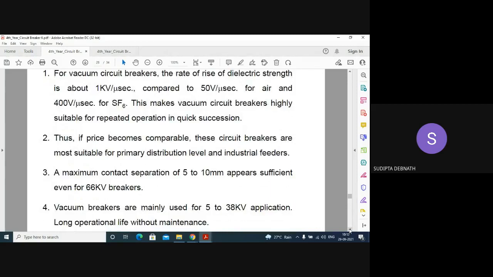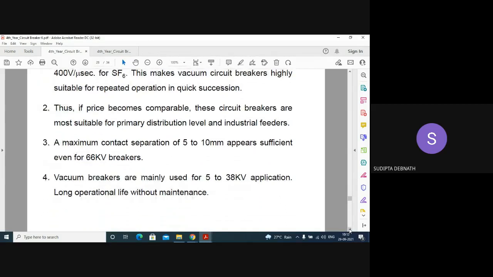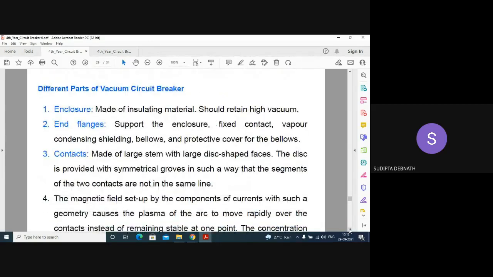Okay, contact separation means distance between moving contact and fixed contact. Vacuum circuit breakers are mainly used from 5 to 38 kV applications. So, long operational life without maintenance. Now, what are the different parts? You go through the figure and find out. The enclosure, end flanges, contacts are there.